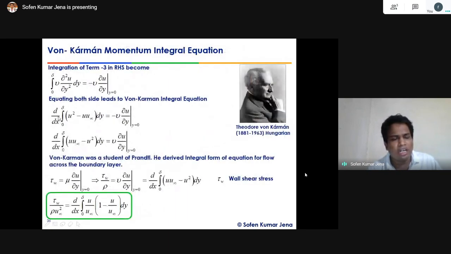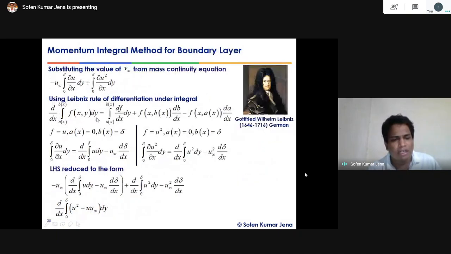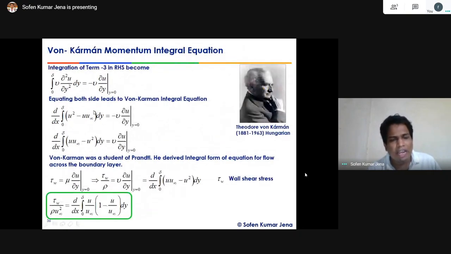Now equate the boundary layer governing equation, the left side and the right side. By doing so, in the left side, I got the equation from here. The left side equals d by dx of integral 0 to delta of u square minus u into u infinity dy. I put this term on the left side. And equating, if you equate both the terms, algebraic arrangement, here the negative sign is there. To make it positive, I just change the order of the terms presented over there. Just multiply both sides by.